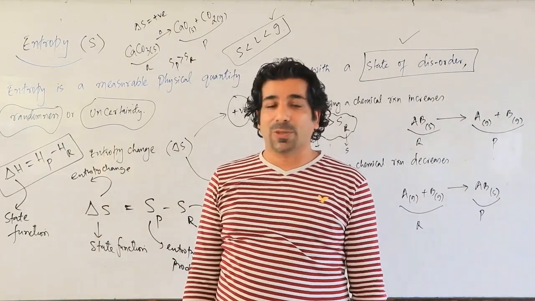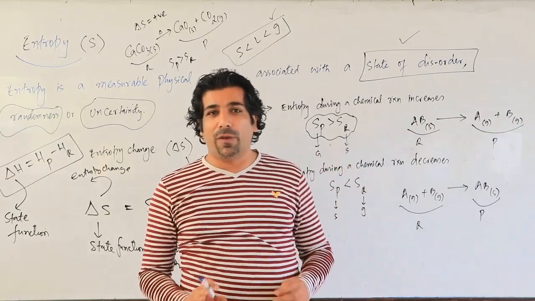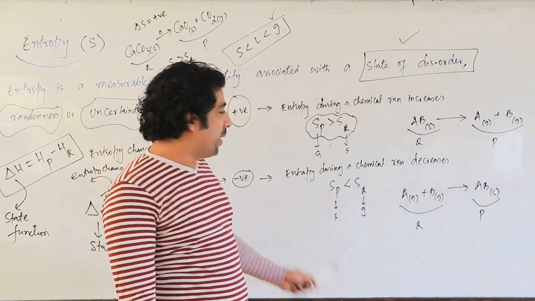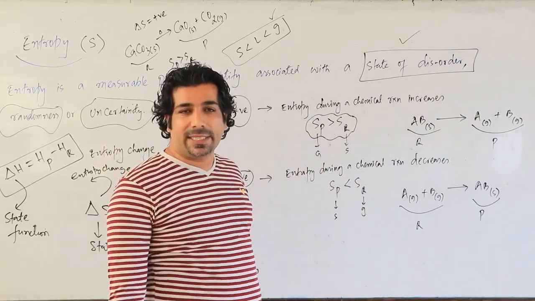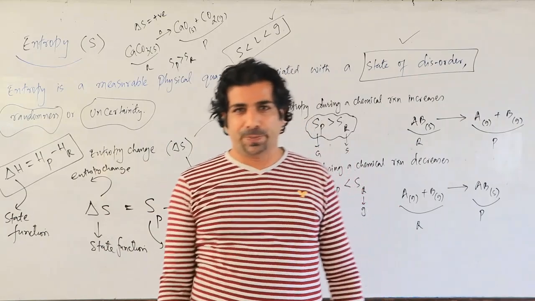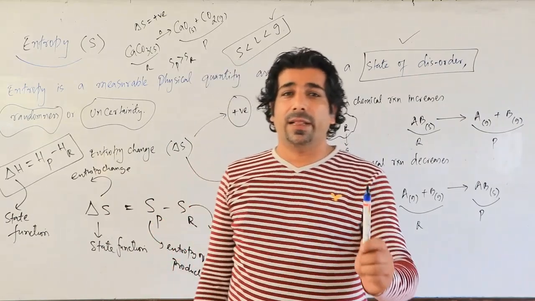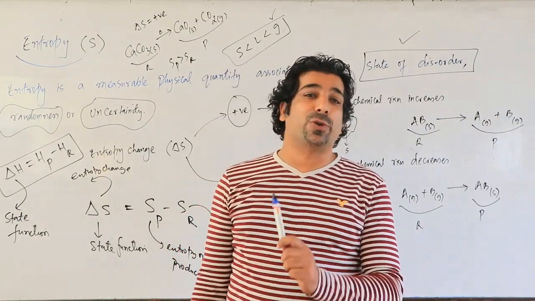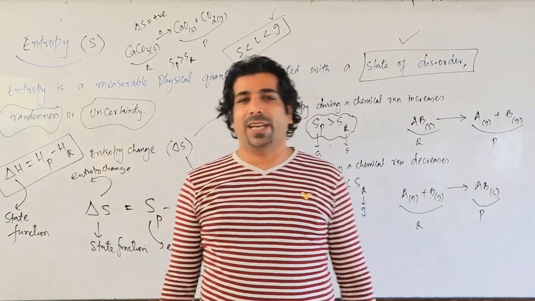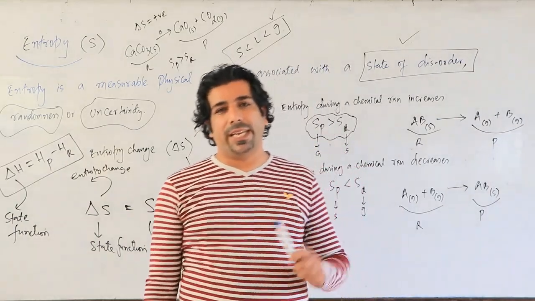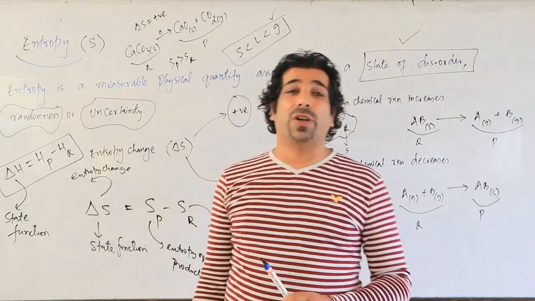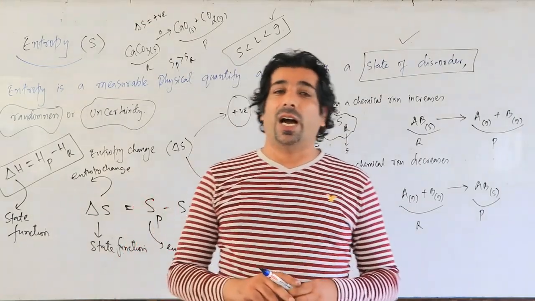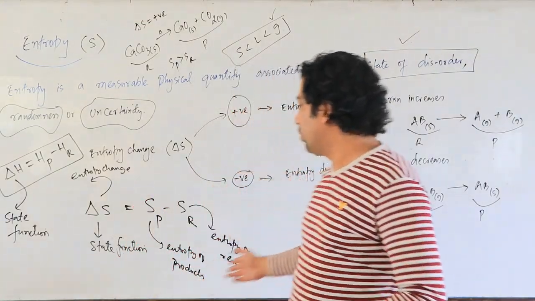So my dear friends, I hope you have understood now with respect to some chemical reactions also, what can be the value of delta S. Delta S is positive when entropy of the products is greater than entropy of reactants, and entropy change will be negative when the entropy of the reactants is greater than the entropy of products. I hope you have understood. Please make note of this.